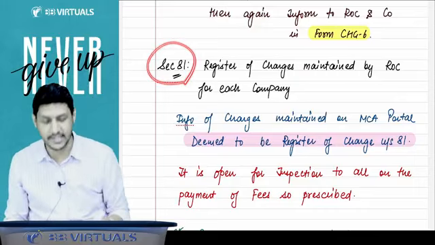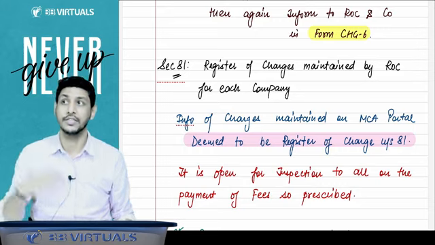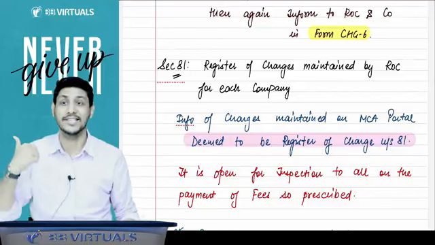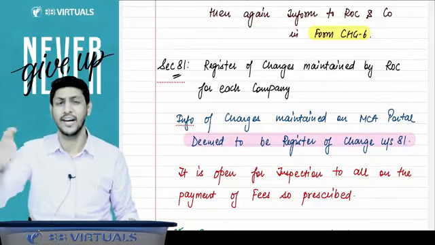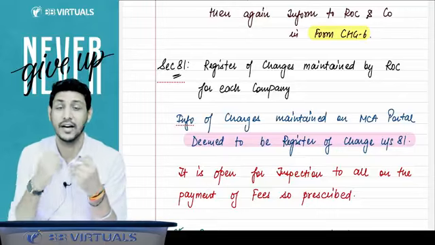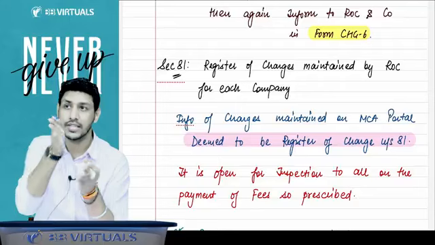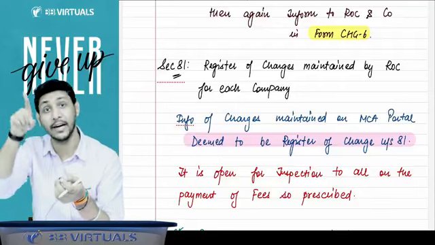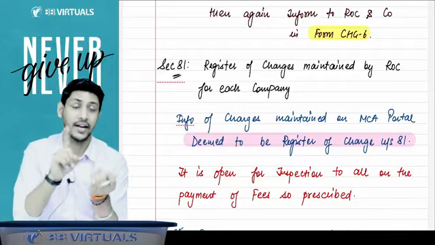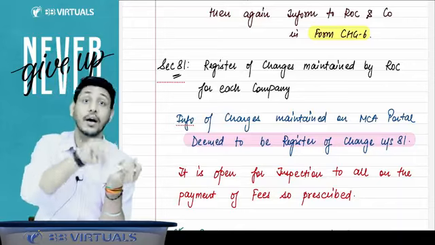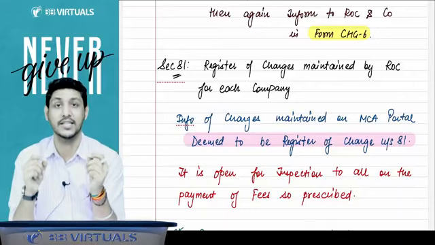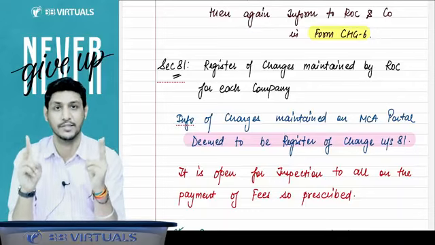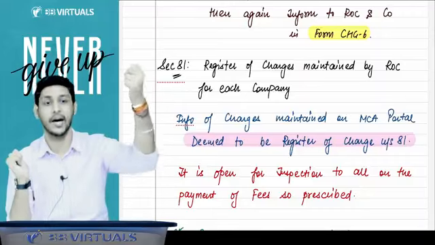Section 81 says that the register of charges records which asset the company has created a charge on, when the charge was created, and so on. All that record is contained in the register of charges. This register of charges is to be maintained by the ROC and also by the company. That means the register of charges is to be maintained by two persons: first the company, and second the ROC.